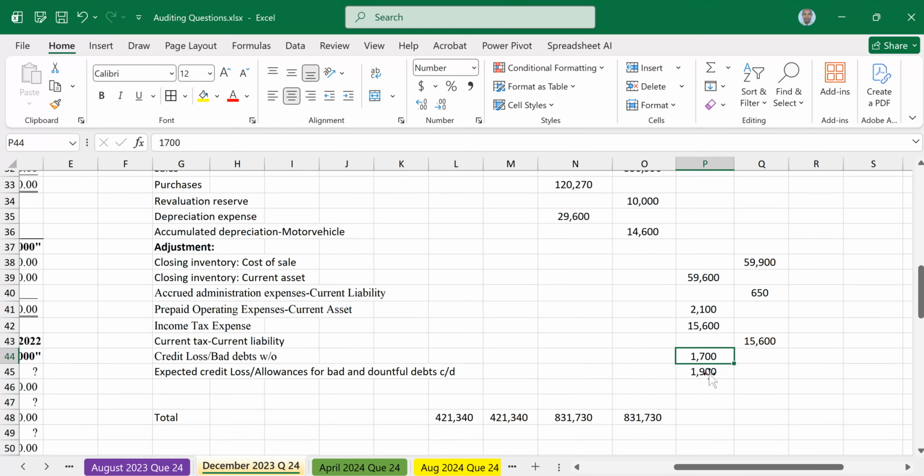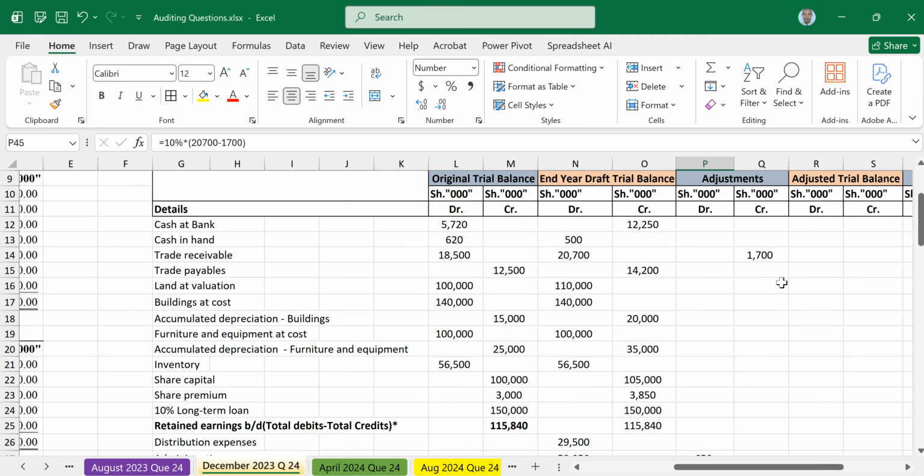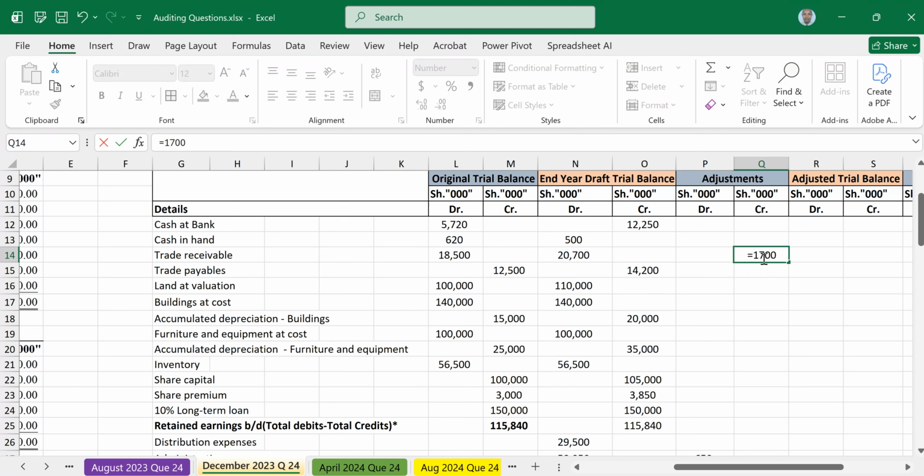Now with this 1,900, you also deduct it from receivables, because allowances for bad and doubtful debts are also deducted from receivables. So you move up to receivables, where you had 1,700, and double click. It's equal sign, 1,700 plus 1,900.